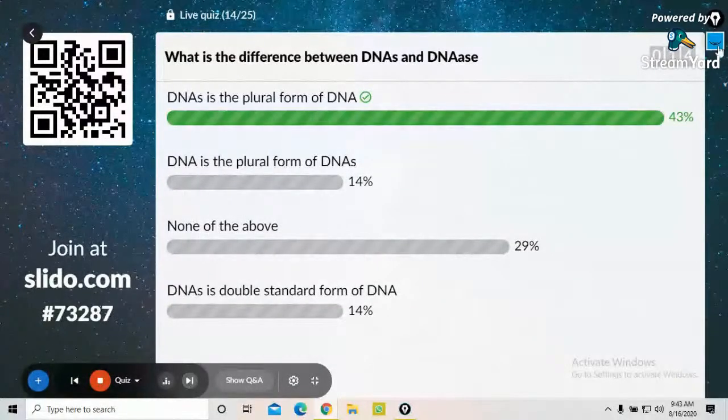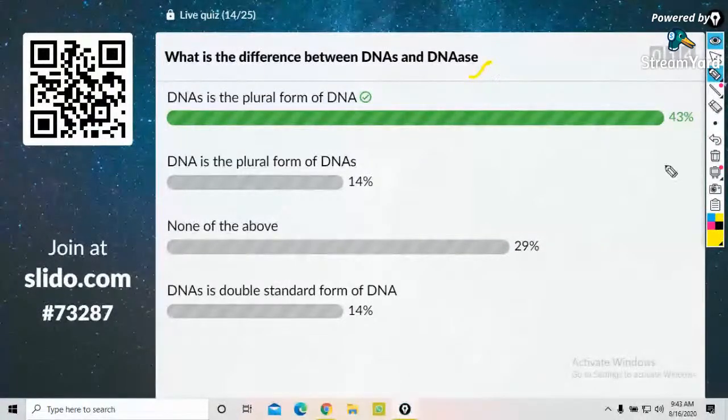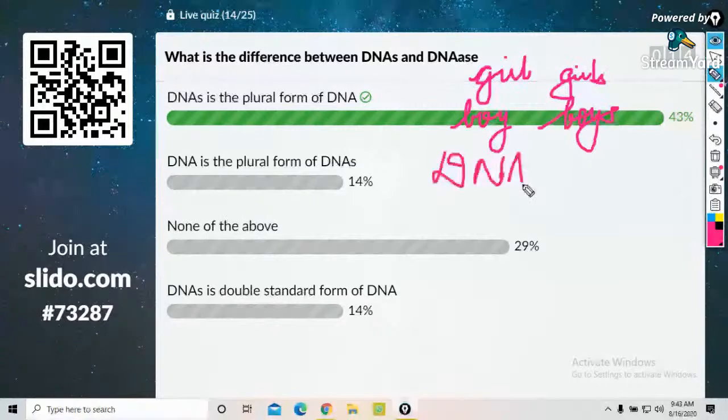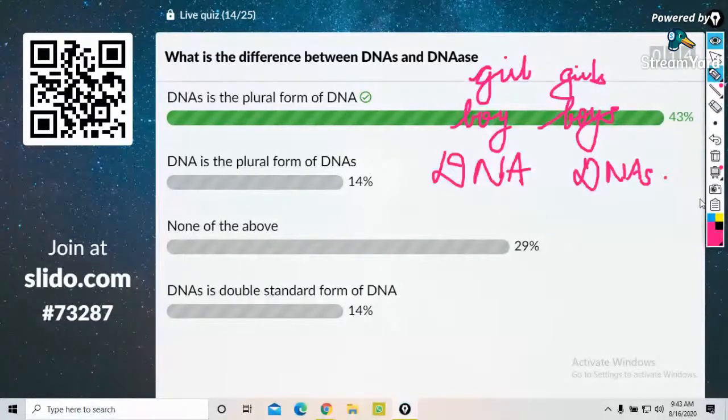You will write like this. Girl, girls. Boy, boys. Exactly like that. DNA, DNAs. Okay, actually the question should have been DNAs and DNA, because in the question there is no mention of the enzyme, right? So option A will be the correct answer.